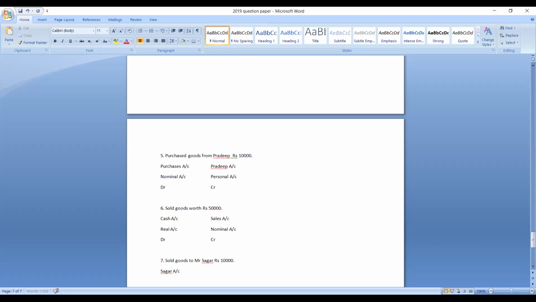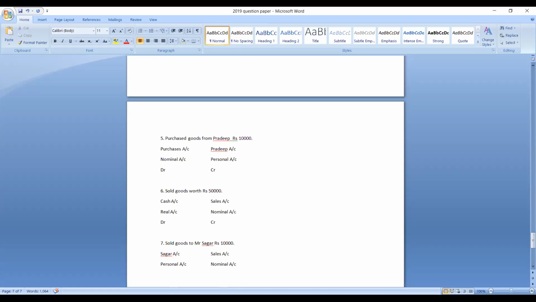One is Sagar's account and another one is which account? It is sales account. Sagar's account is which account? It is a personal account because he is a person. Sales account is which account? It is a nominal account because the sales are income.